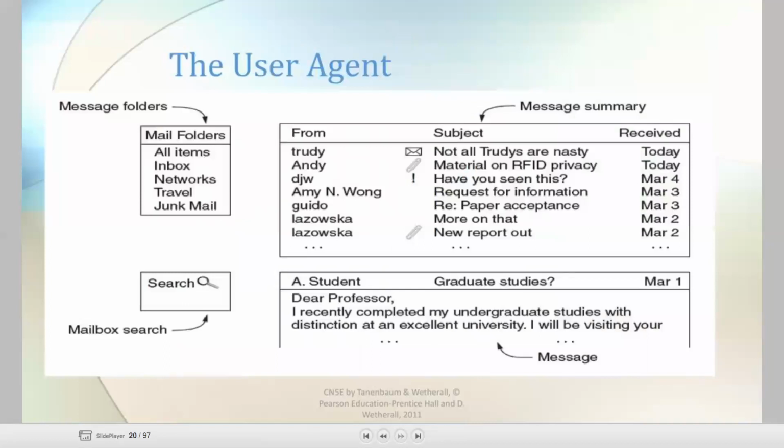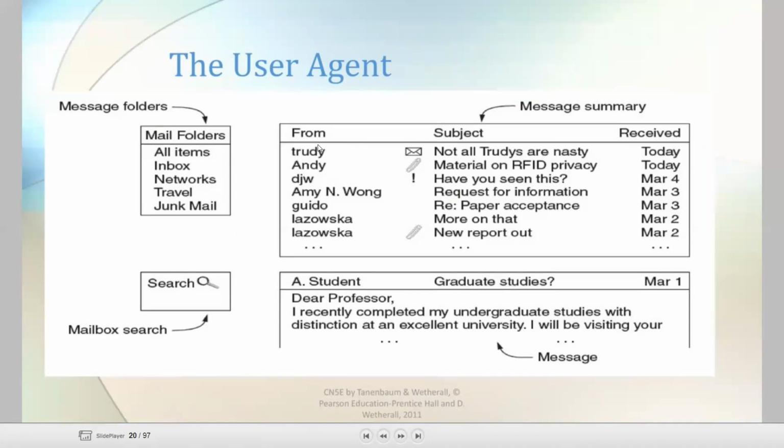See, the user agent. Here the user agent has message folders, like all mail, inbox, networks, travel, junk email, trash, etc. The user agent also lets us search the mailbox. Okay, this is our email system. Let us take an example of our Gmail.